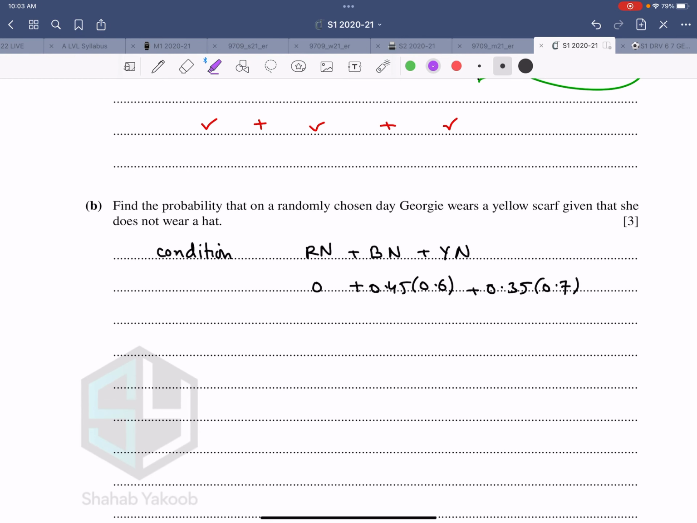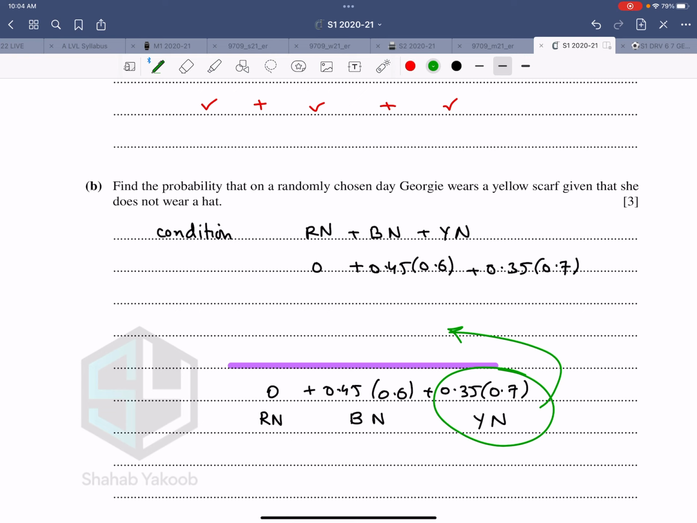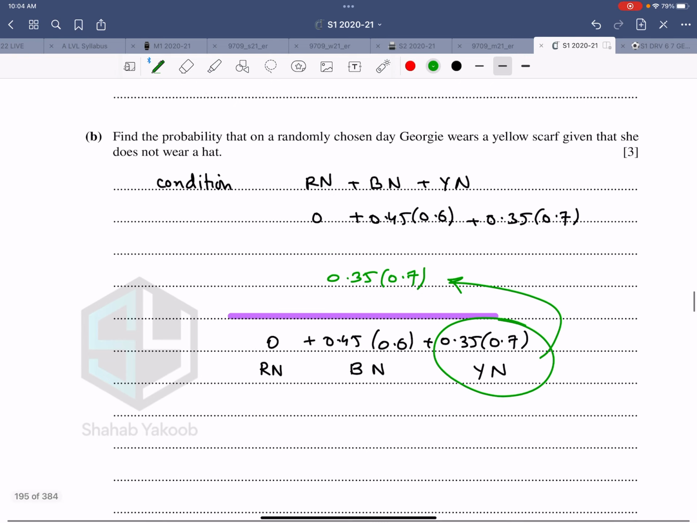So therefore, the denominator is 0 plus 0.45 into 0.6 and 0.35 into 0.7. And what goes at the top? She wears a yellow scarf. So this one was red and no hat, this is blue and no hat, and this is yellow and no hat. The yellow thing goes up at the top. That is 0.35 into 0.7, and then you would evaluate and you would get the answer.